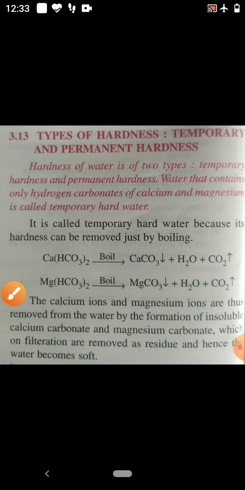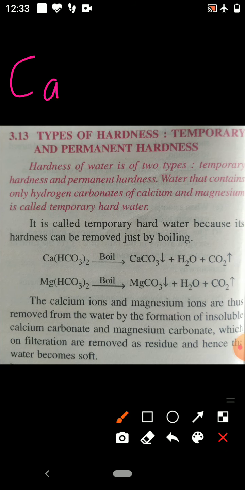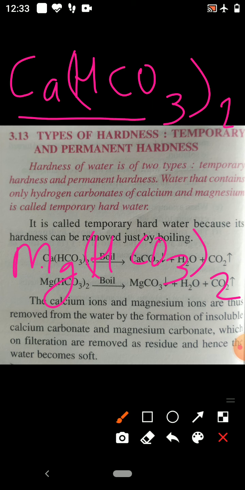So why are we saying that if calcium bicarbonate or magnesium bicarbonate is present in the water, it is called temporary hard? Its reason is that this type of hardness, due to the presence of hydrogen carbonate, can be removed just by boiling.